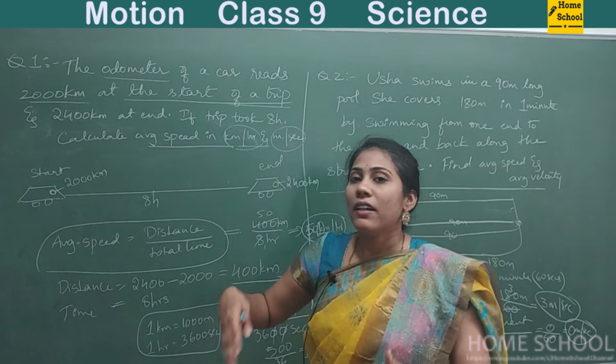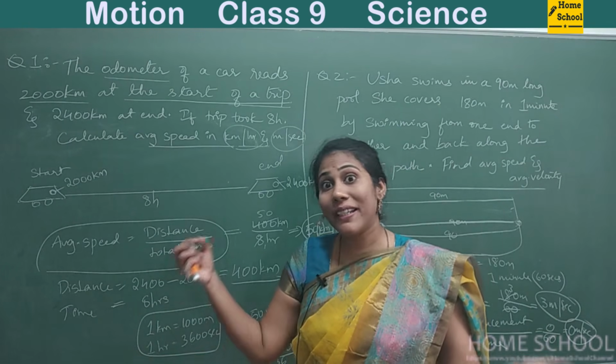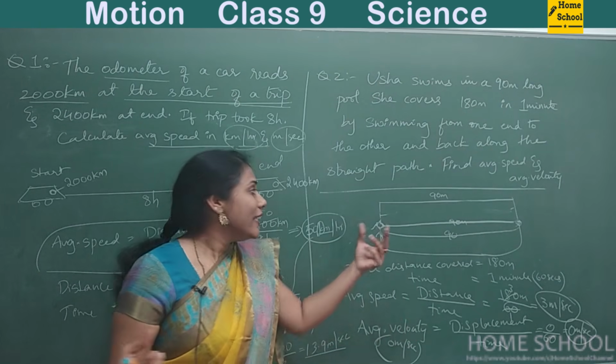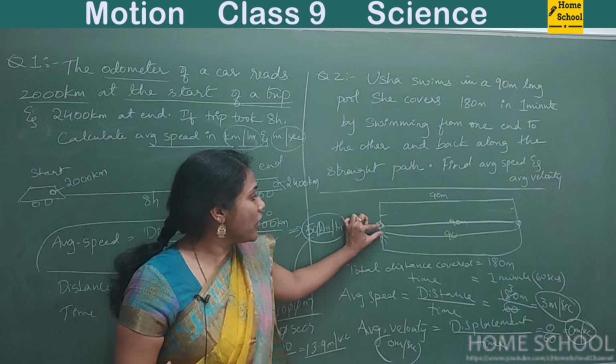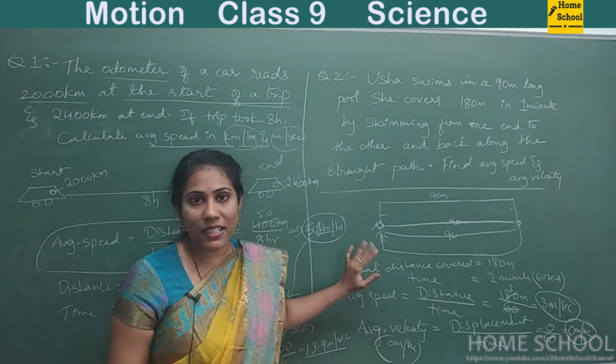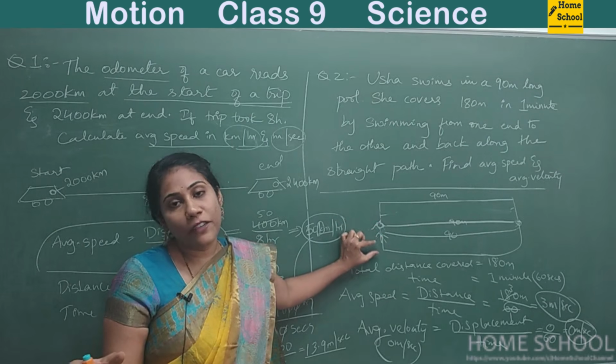So the object definitely will travel some distance. Distance cannot be 0, but displacement can be 0. Displacement is the distance between initial point and final point. We don't care about how much distance it has traveled. Just the difference between initial and final point.